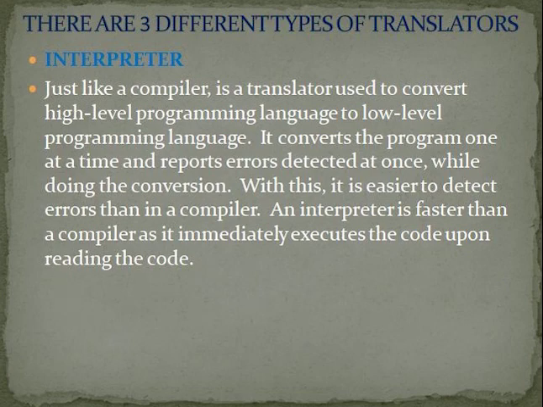A compiler, after doing the whole program, then displays the errors, but the interpreter will show them one by one. If in the first line there is a mistake, it will show that the mistake is over here, like that. So it is much easier. An interpreter is faster than a compiler. It immediately executes the code upon reading the code.